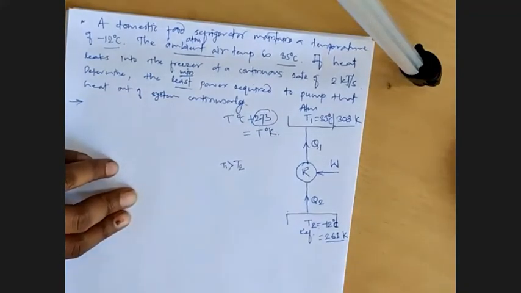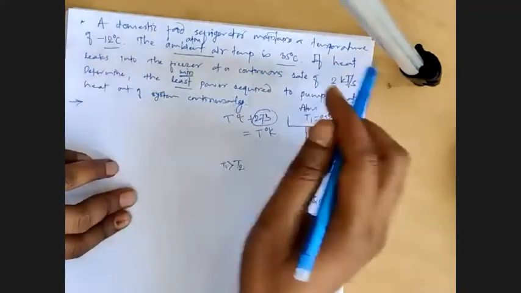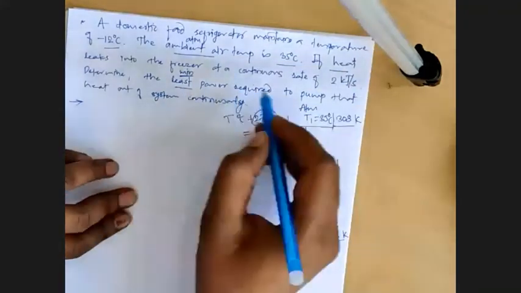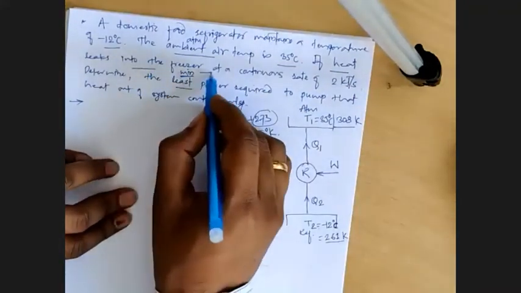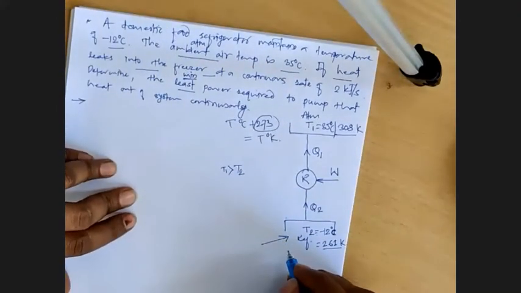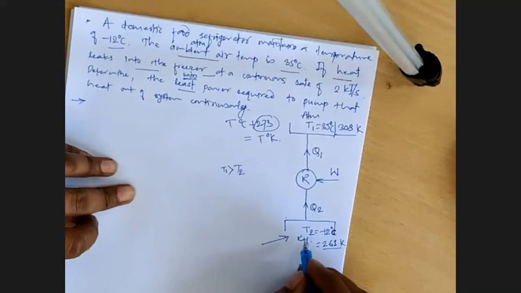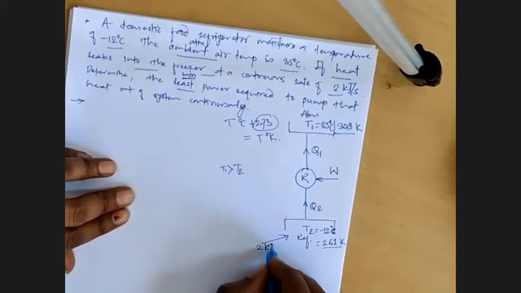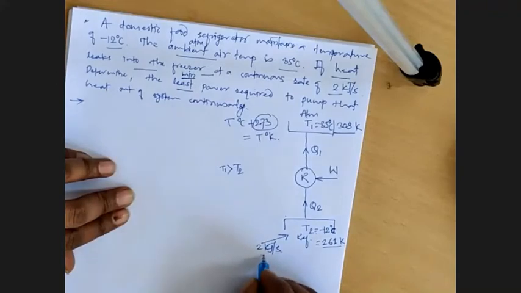So now, what is next? If the heat leaks into the freezer, it means heat is continuously entering this freezer, and that rate is 2 kilojoules per second.